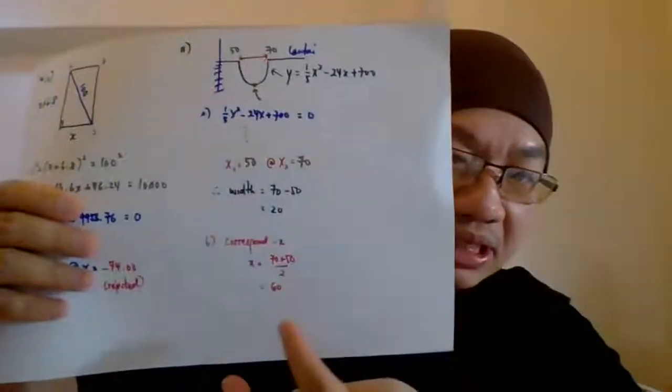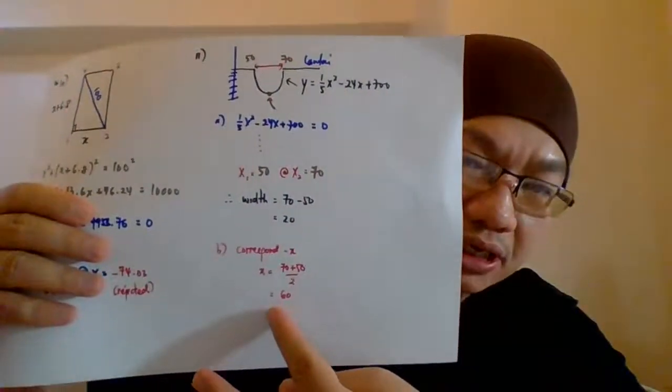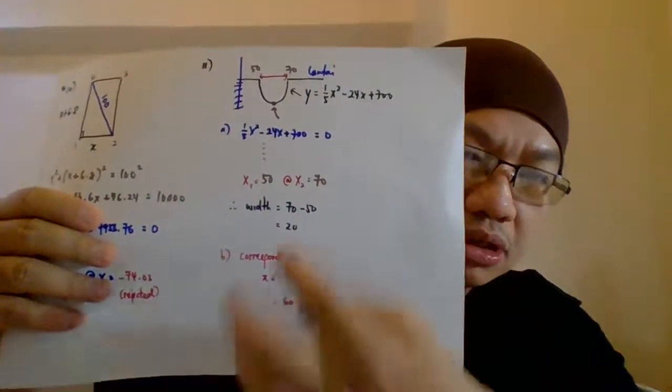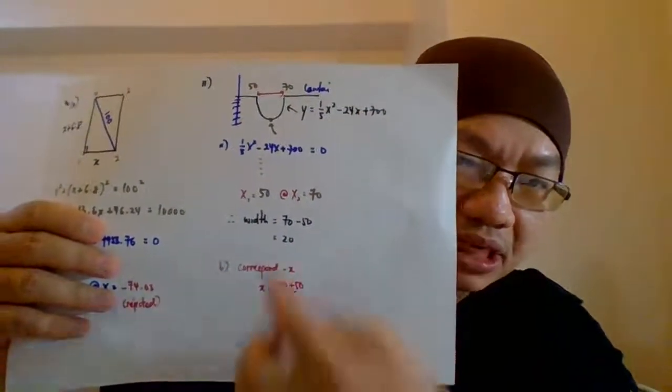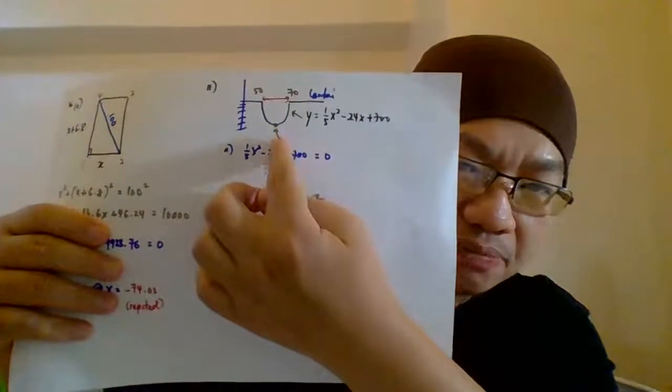So guys, this is the corresponding x of the curve. Alright, 60. Add both and divided by 2, you got 60 here. So that means the x-coordinate of the dotted point here is 60.